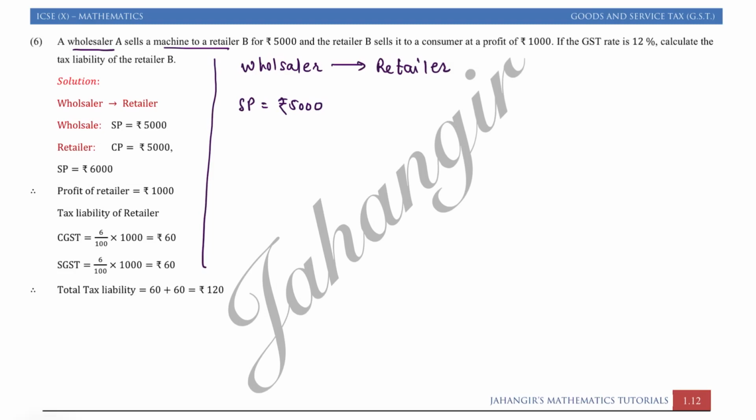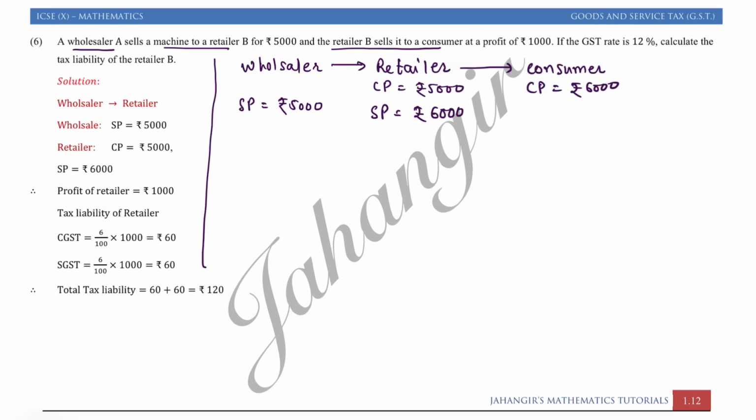So wholesaler का SP will be retailer का CP, that is equal to rupees 5,000. And the retailer sells it to consumer at a profit of rupees 1,000. So SP for retailer is rupees 6,000 and this is bought by the customer for rupees 6,000.